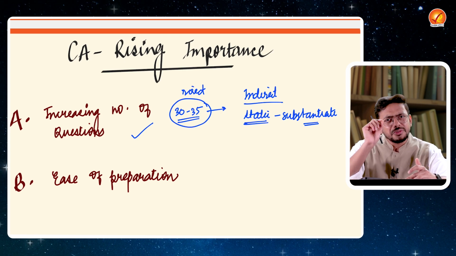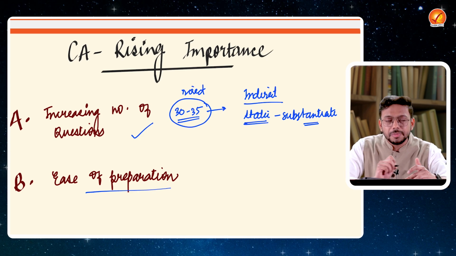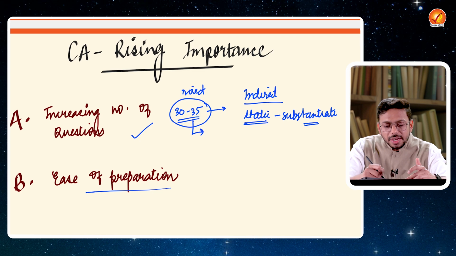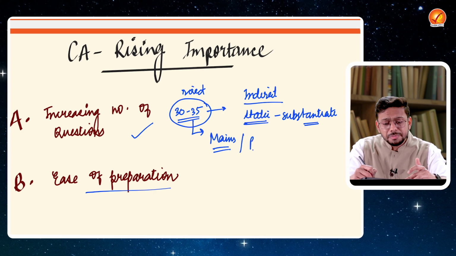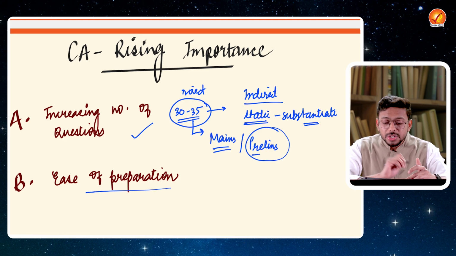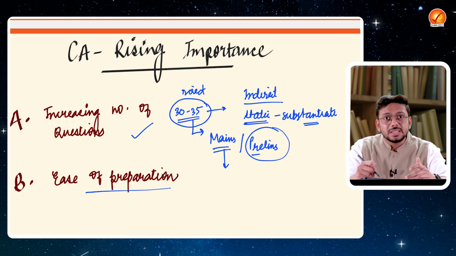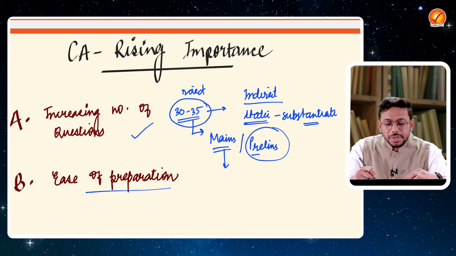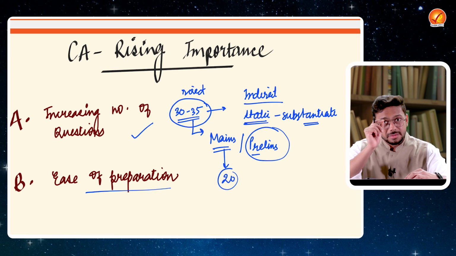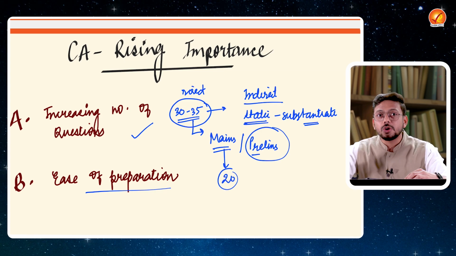The second and very important thing is the ease of preparation. If 30 to 35 questions are directly in the mains examination, this is something I'm talking about in the mains examination. In the prelims, definitely the weightage of current affairs is even more. If we are talking about 30 to 35 questions in the mains examination, this is almost a paper. In one GS paper, you know that 20 questions are asked, and current affairs is spread across all 4 GS papers.